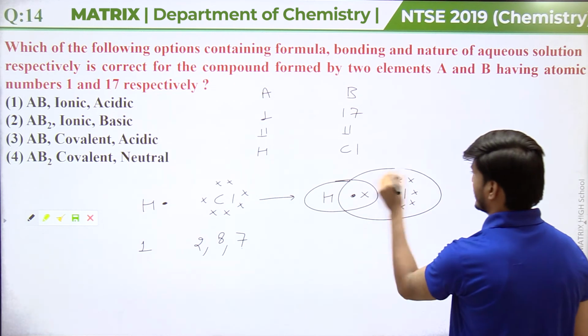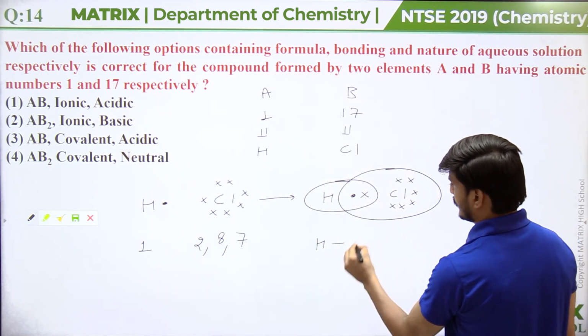This type of sharing takes place between these 2 elements, and a single covalent bond is formed.